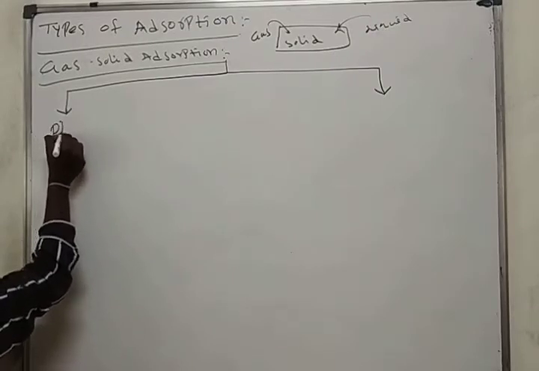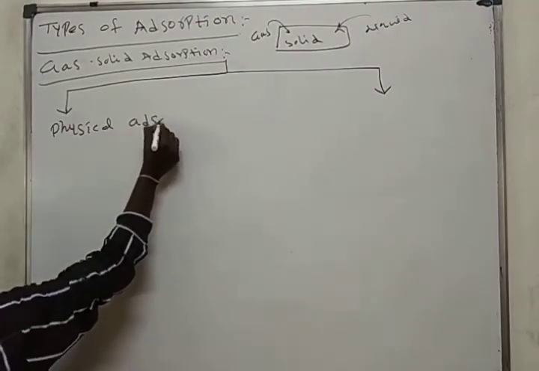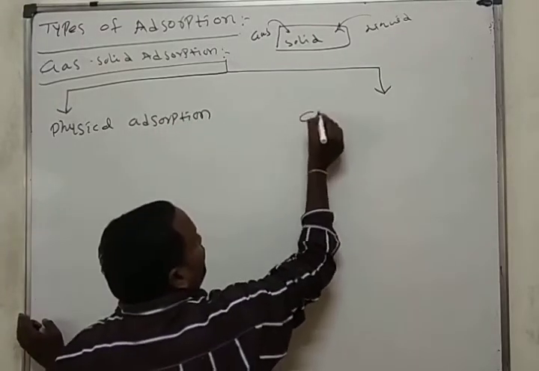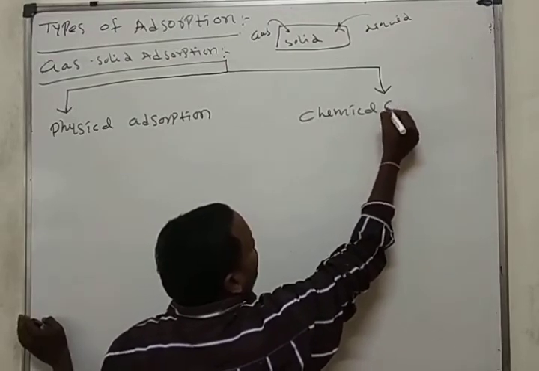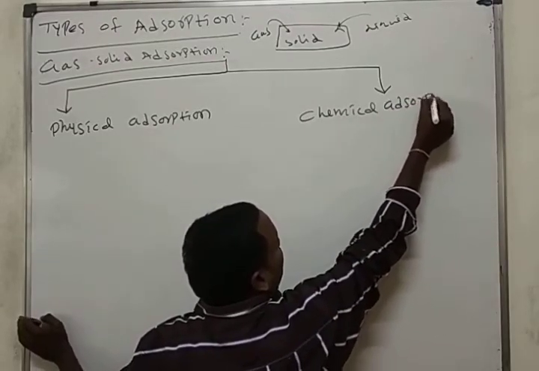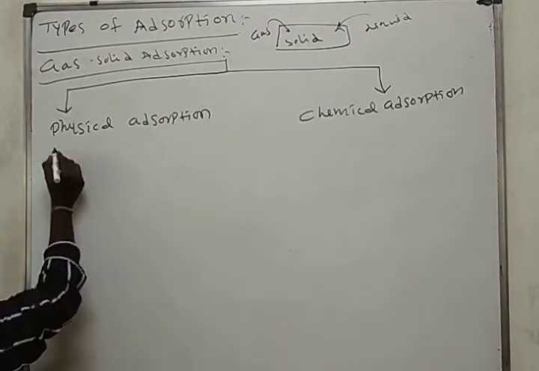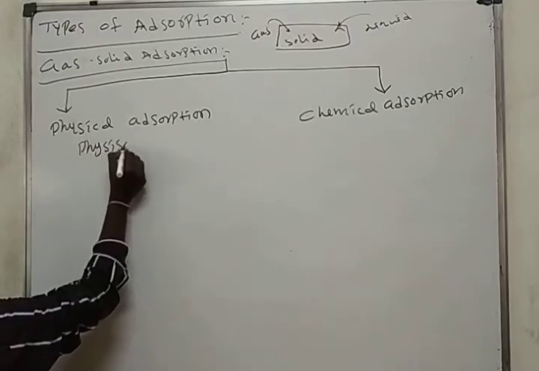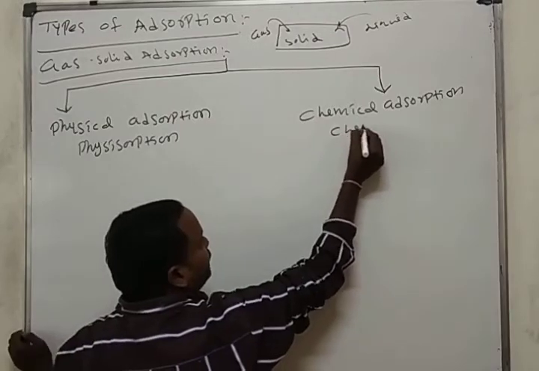One is physical adsorption. Second one, chemical adsorption. Physical adsorption is also called physisorption. Chemical adsorption is also called chemisorption.